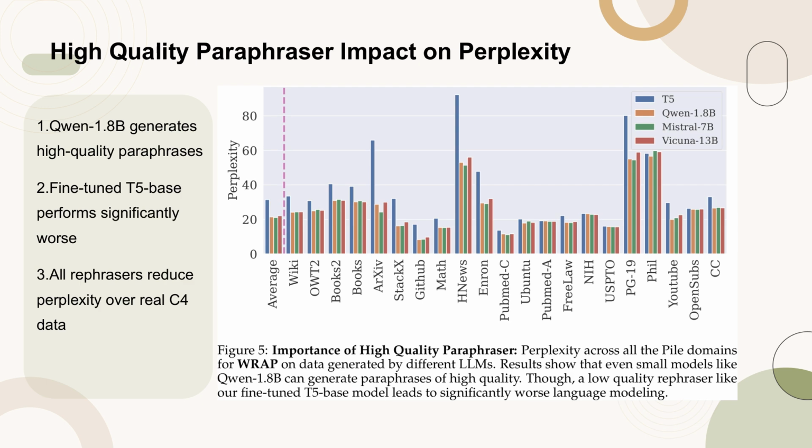Figure 5 illustrates the importance of using a high-quality paraphraser in the RAP framework by comparing the perplexity across various domains of the Pile dataset. The results demonstrate that models like Qwen 1.8B, despite being smaller, can produce paraphrases of high quality, which helps in maintaining lower perplexity. Conversely, the fine-tuned T5 base model, which is of lower quality, leads to significantly higher perplexity in language modeling tasks. Despite this variation in performance, all the paraphrasing models contribute to reducing perplexity when compared to using only real C4 data. This highlights the value of synthetic data in enhancing language model performance.